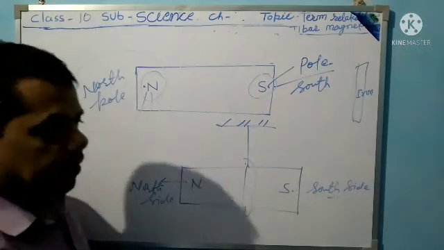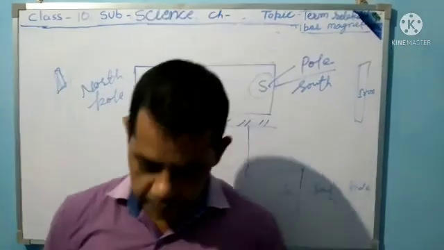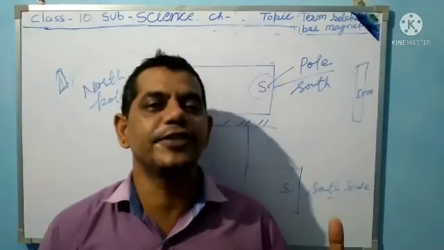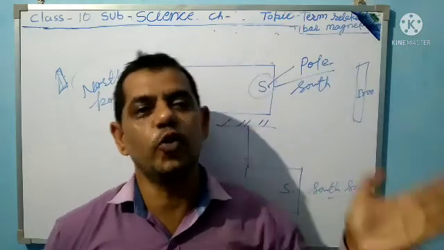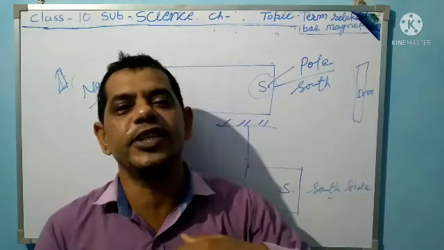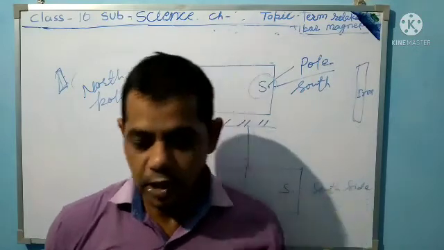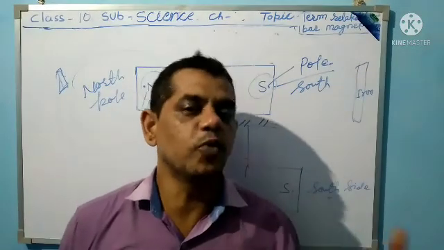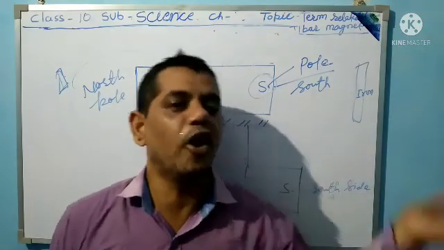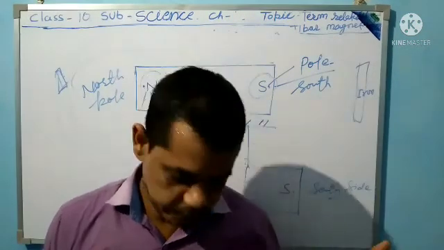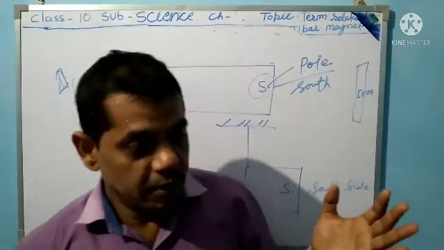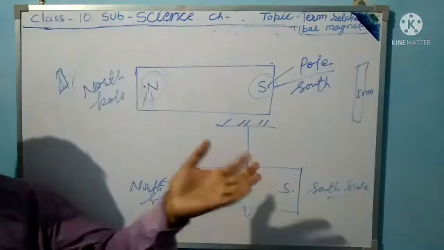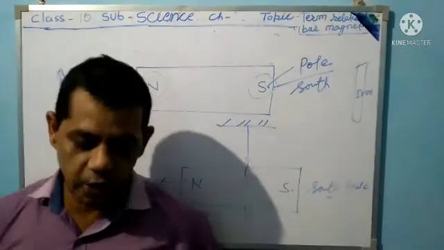There may be confusion: why does a bar magnet behave in the north and south direction, not east and west? In our mind the question arises why a bar magnet moves in the north and south direction. What is the reason?